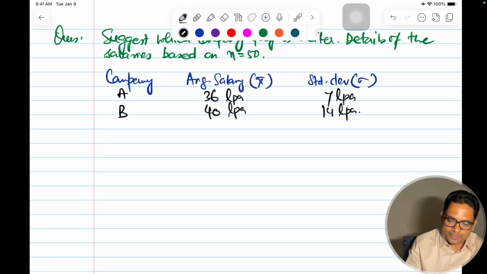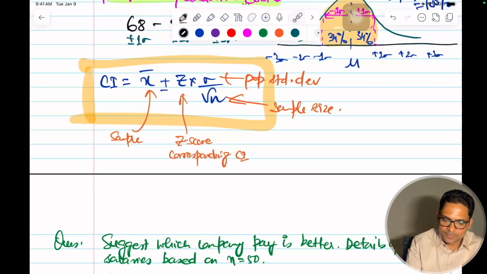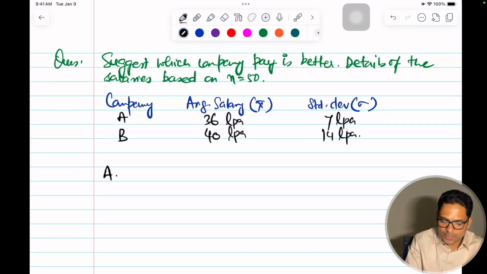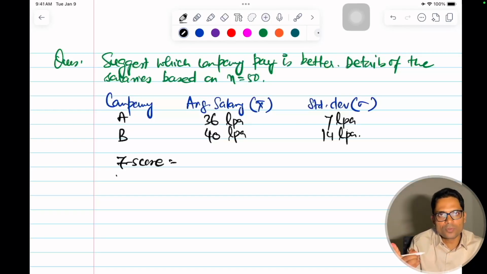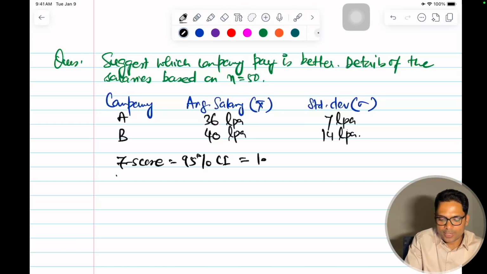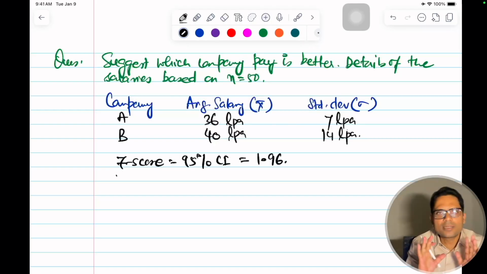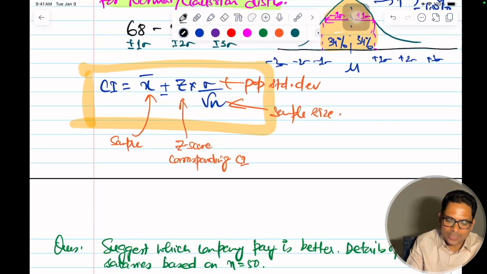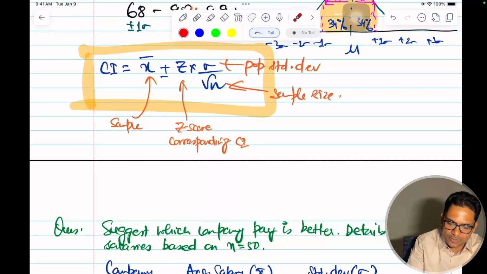So let's find out. How will we do it? We'll go for company A first. This is called margin of error, the Z, the Z score. I'll give you the Z score: for 95.4 it was 2 standard deviations, and the Z score for 95% CI is equal to 1.96. Just slightly less. So with this information, let's calculate. This is the formula, Z into sigma by root n, and this part is called margin of error.